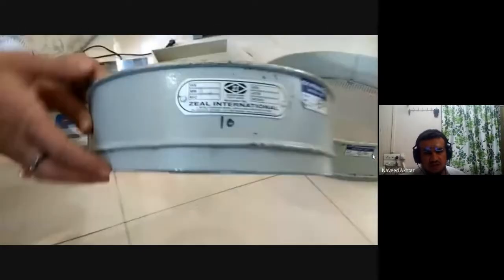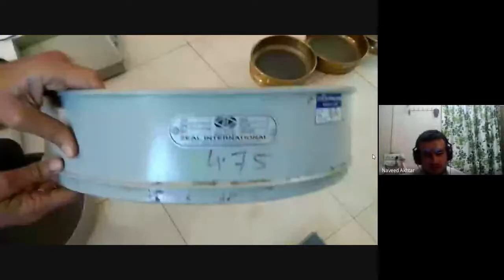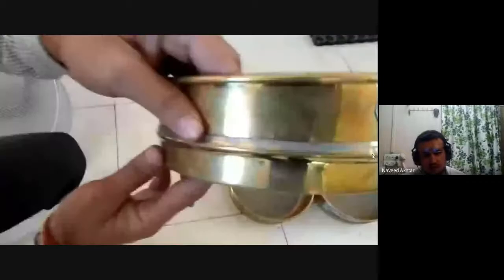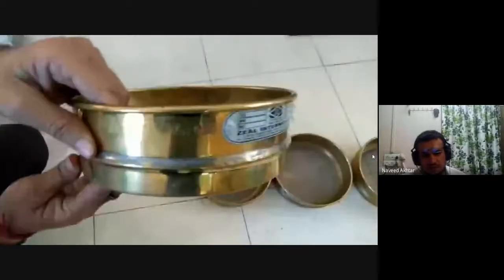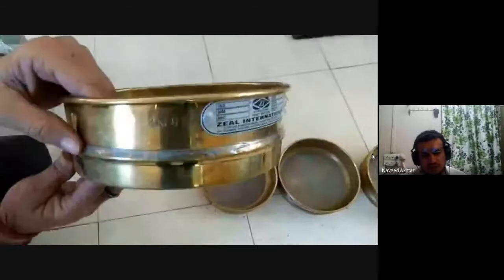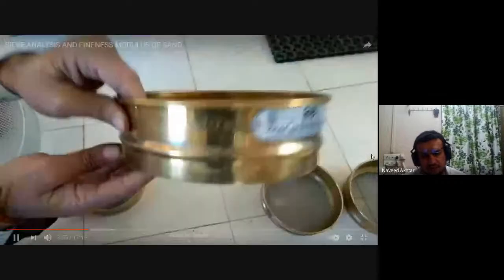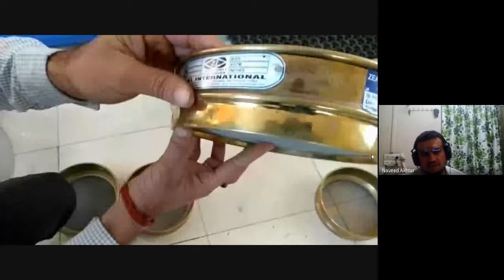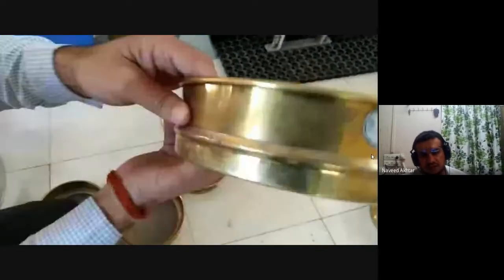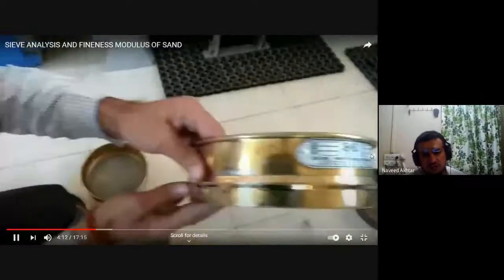This is the 10 mm sieve, 4.75, 2.36, 1.18, 600 micron, 300 micron and 150 micron.